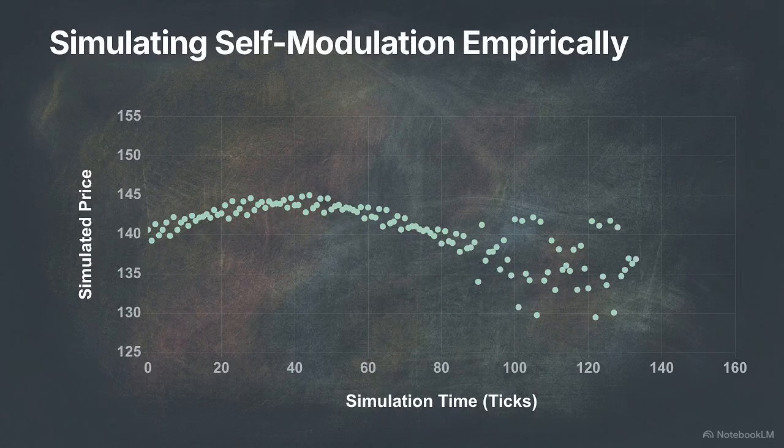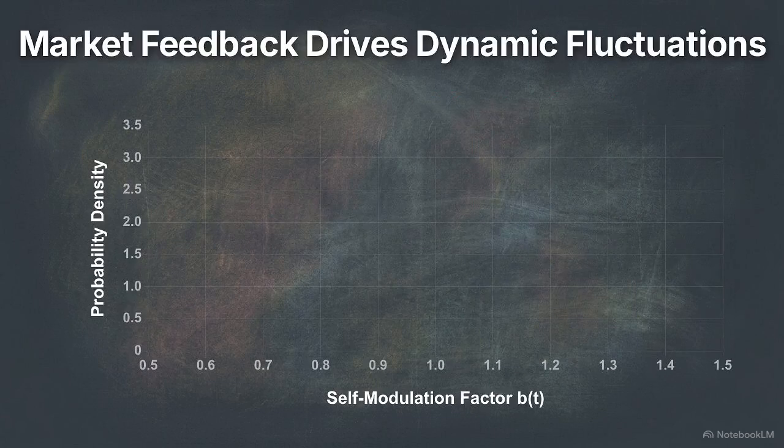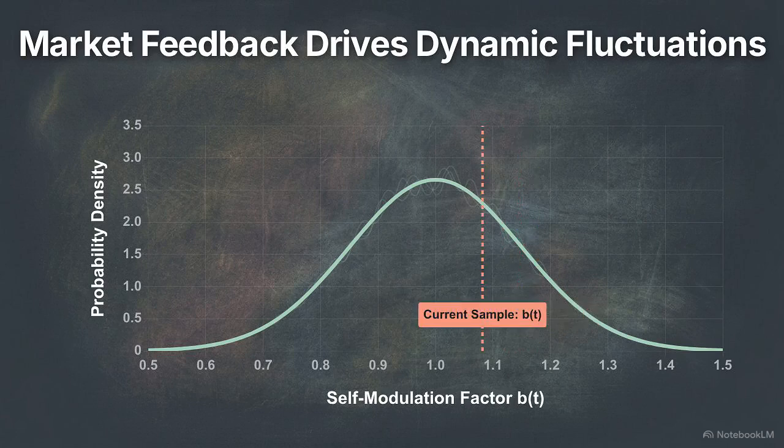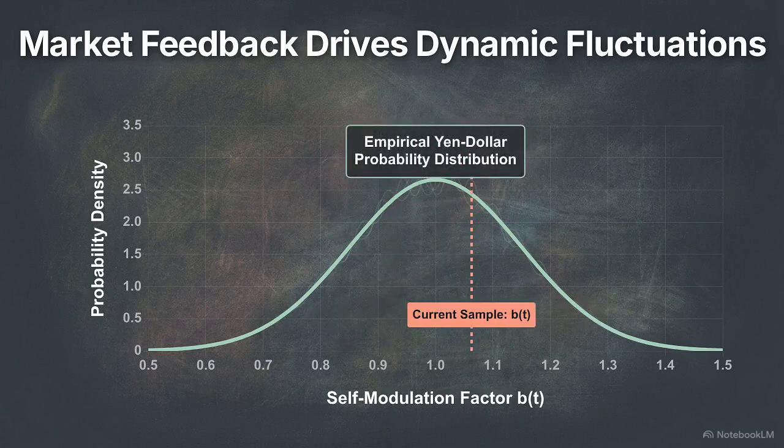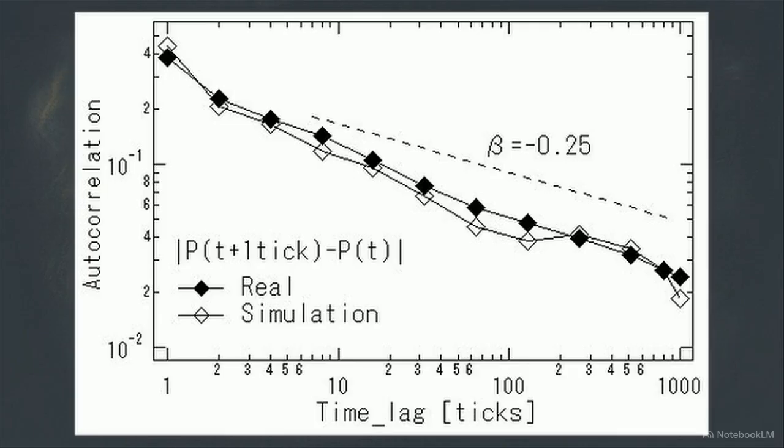Transitioning to empirical validation requires simulating these self-modulation equations. We run the equations while allowing the multiplicative factor b of t to fluctuate based on the observed probability density in the real market. This chart compares time lag against autocorrelation, overlaying our simulation data onto the 13-year yen-dollar dataset. The simulation data points, shown as open diamonds, nearly perfectly overlap with the real market data points, the solid diamonds. Above these points is the bold dashed theoretical trend line.